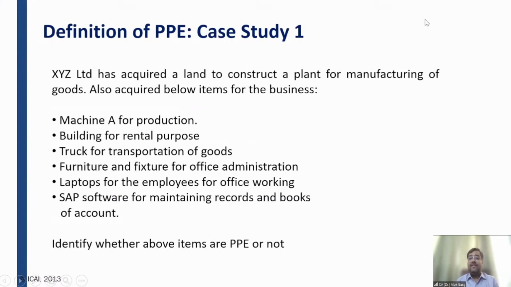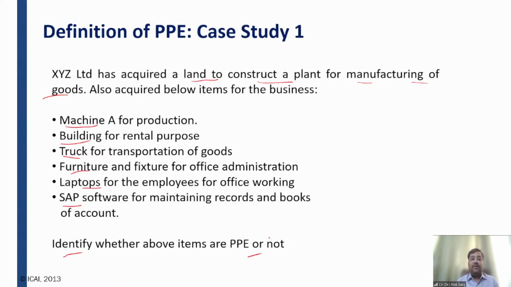Now let's quickly discuss case study 1 to understand PPE much better. XYZ Limited has acquired a land to construct a plant for manufacturing of goods. It also acquired the below items for the business: machine A for production, building for rental purposes, truck for transportation of goods, furniture and fixtures for office administration, laptops for the employees, SAP software for maintaining records. Identify whether the above items are PPE or not. Friends, please tell me.